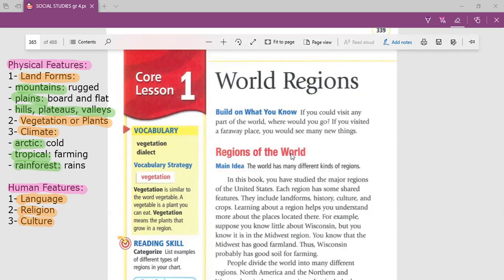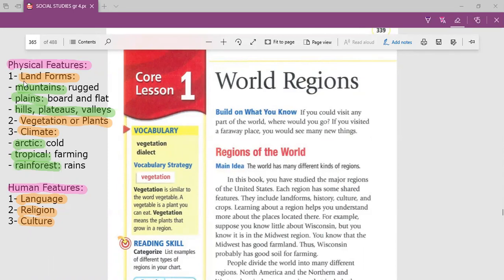Today we're going to start chapter 12, lesson 1. This is called World Regions. Listen, guys, before I start teaching you this lesson, I want to introduce this part.